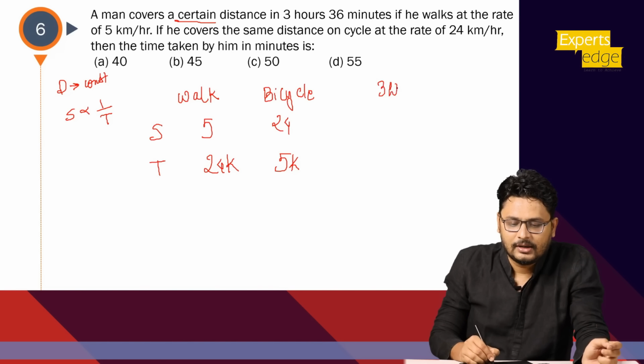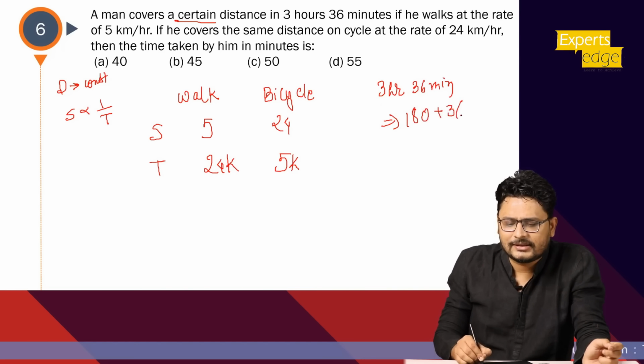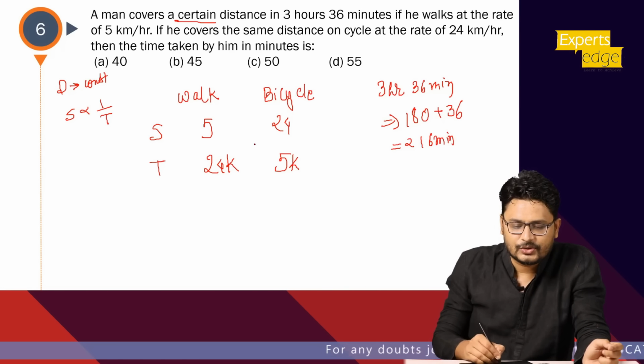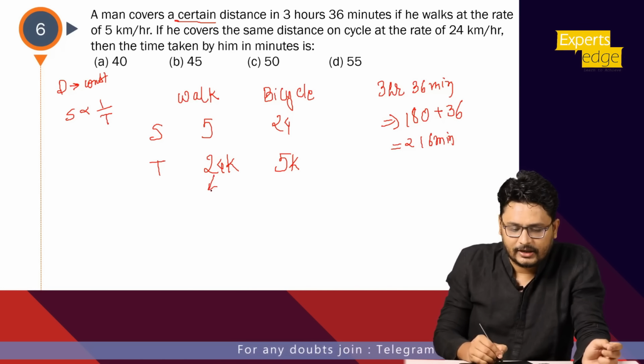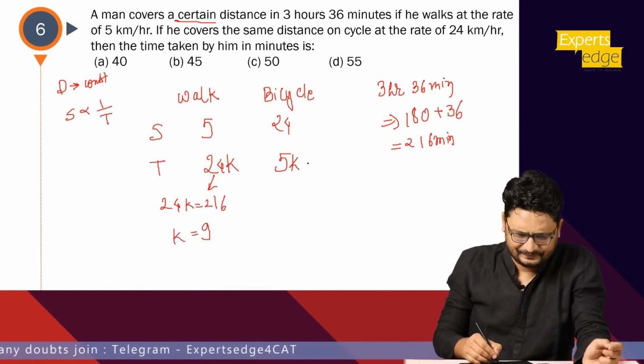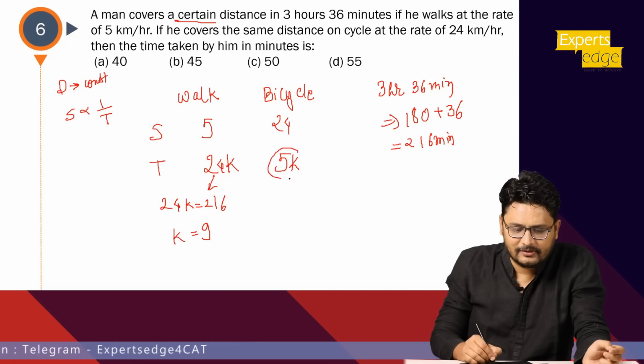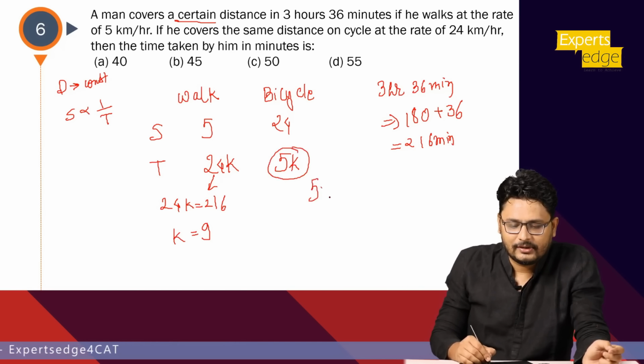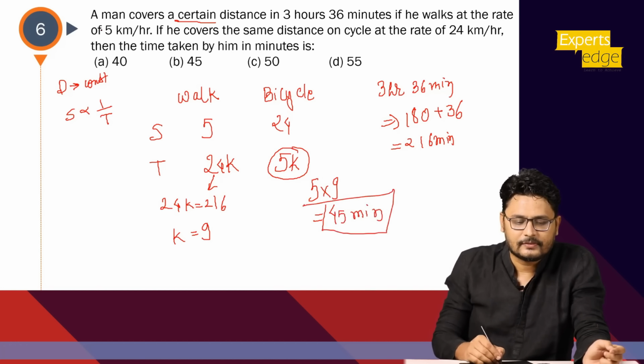So 3 hour 36 minutes, let us go into minutes only. How much would it be? 180 plus 36 minutes, right? So technically it would be 216 minutes. So with what should I equate it? It is nothing but walking. So basically 24k should be equal to 216. So I'll get k here as 9. So for the bicycle, how much time will he take? 5k, that is 5 into 9. So 45 minutes has to be the answer of this question. Okay, so second option.